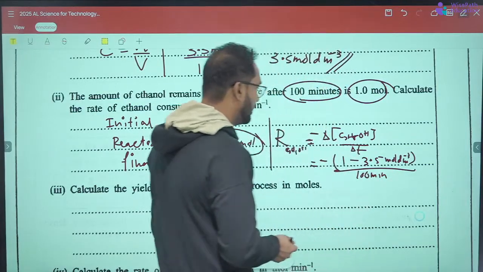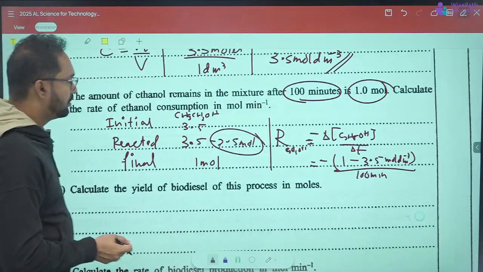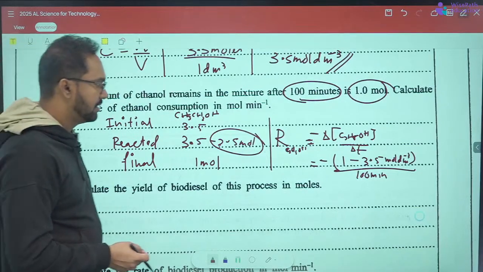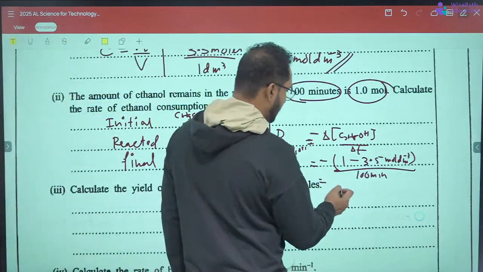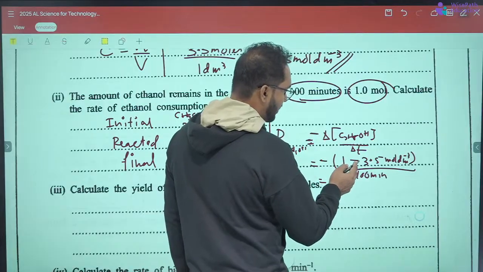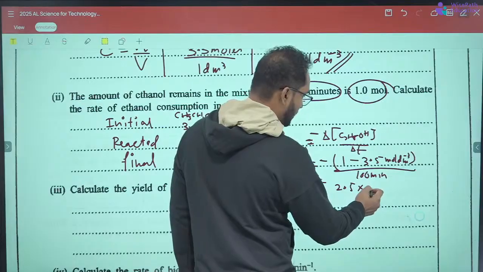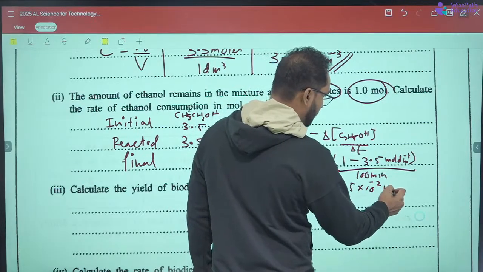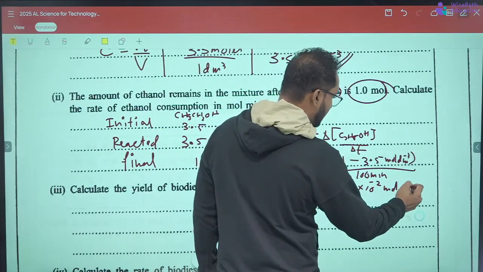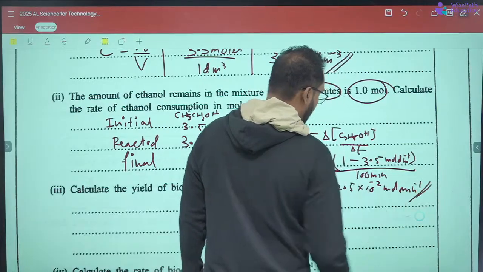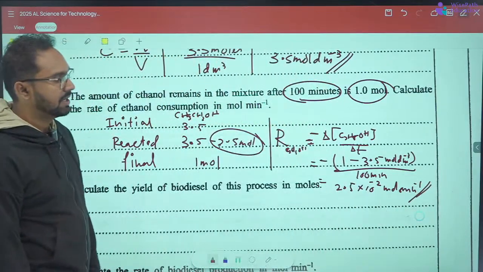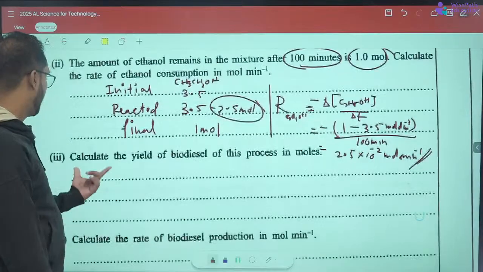So it's 2.5 divided by 100, which is 2.5 times 10 to the power minus 2 mole per minute, right?